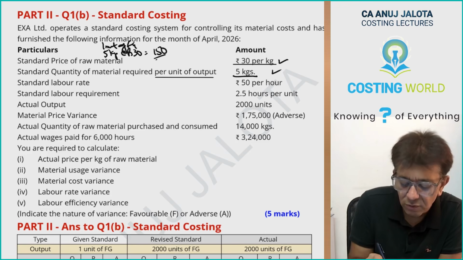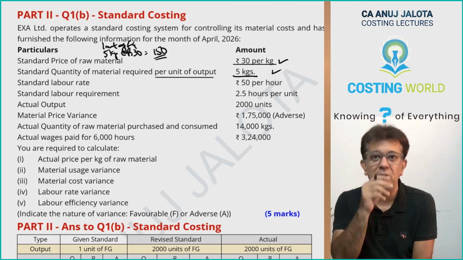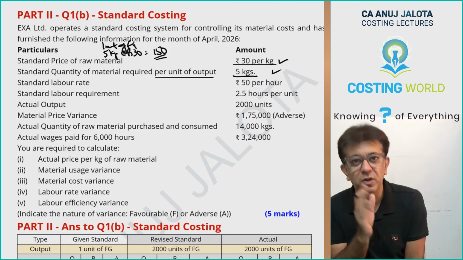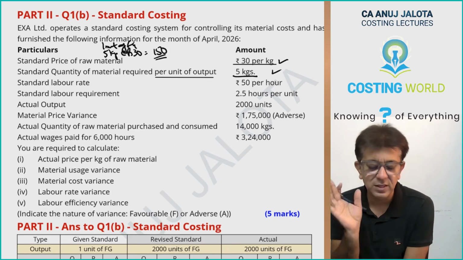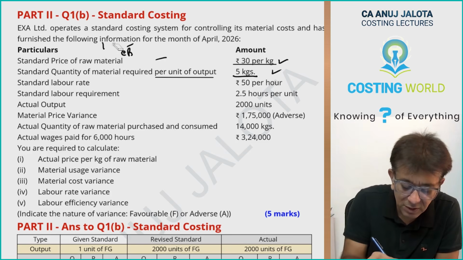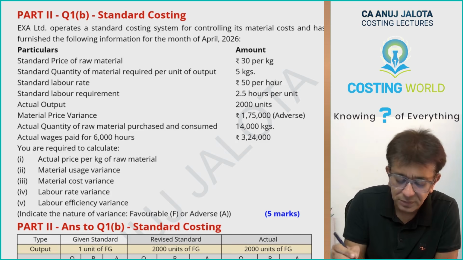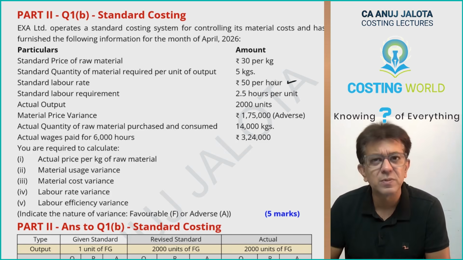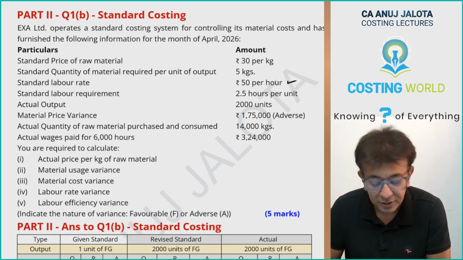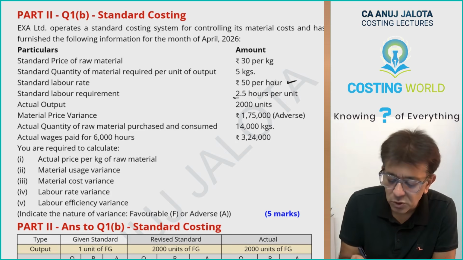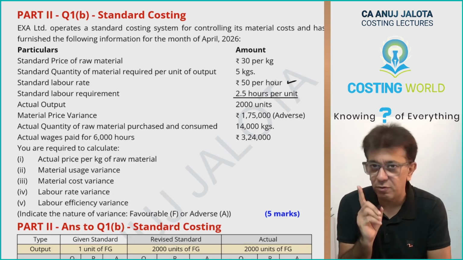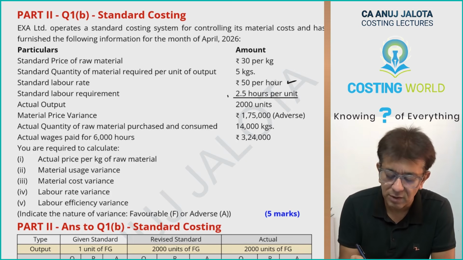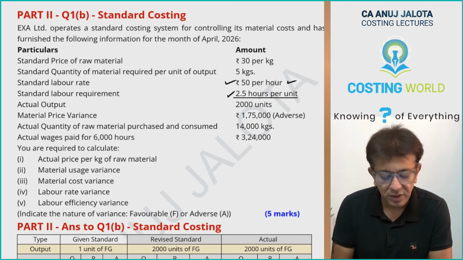So therefore, for 1 unit of your finished product, material cost should be 150 rupees. That is 5 kgs at the rate of 30. I'm erasing it out because I've made this below also. Further, the standard rate of the worker is 50 rupees per hour. This will be the standard wage rate. Further, standard labor requirement is 2.5 hours per unit. So for 1 unit of the product, you require 2.5 hours, paying the worker at the rate of 50 per hour.